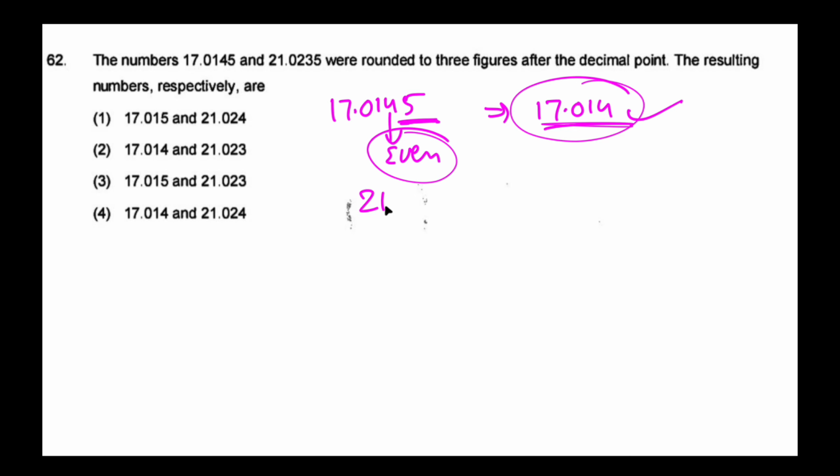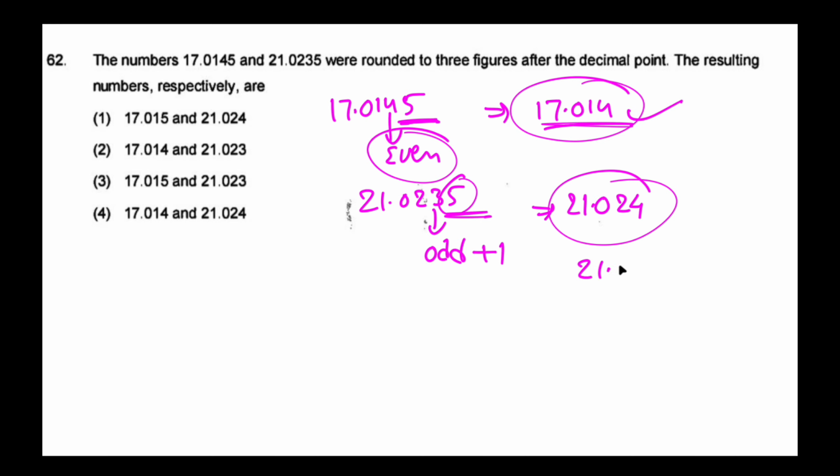Then come to 21.0235. Here also the last removed digit is 5, but the digit before it is an odd number. If an odd number is there, add 1 to that odd digit. In 21.023, we add 1, so the 3 becomes 4. So the value is 21.024.